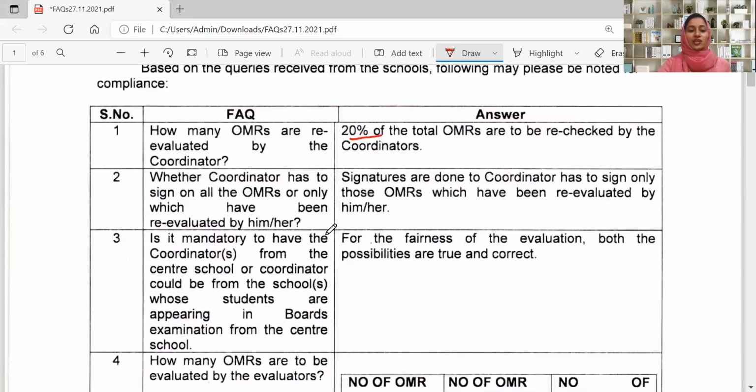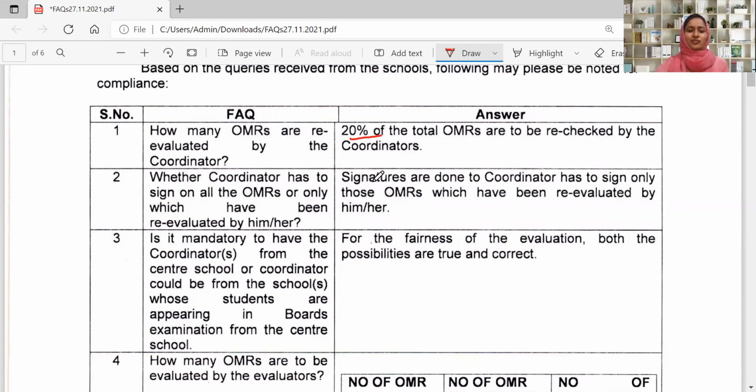Whether the coordinator has to sign on all OMRs or only those which have been re-evaluated by him or her? The coordinator has to sign only those OMRs which have been re-evaluated by him or her. 20% of the OMRs will be rechecked by the coordinators, and only those OMR sheets the coordinator will sign on.